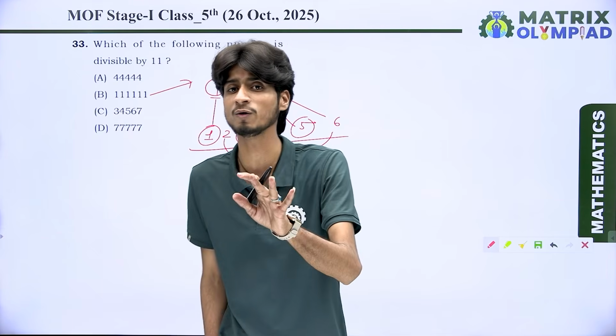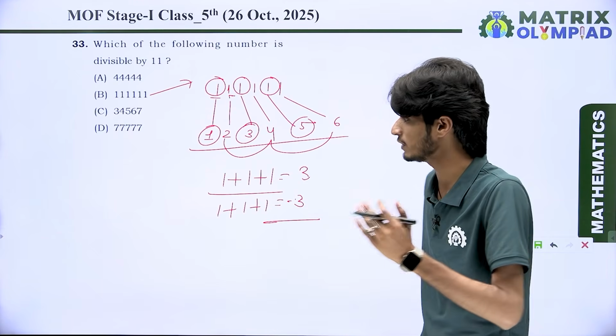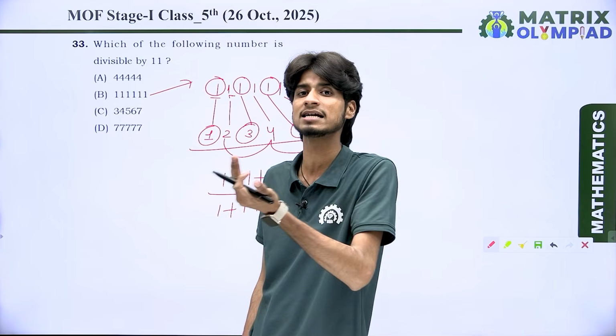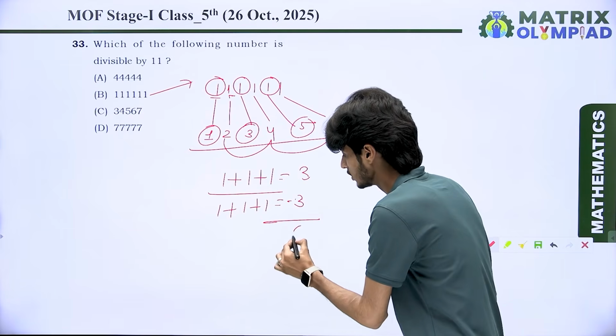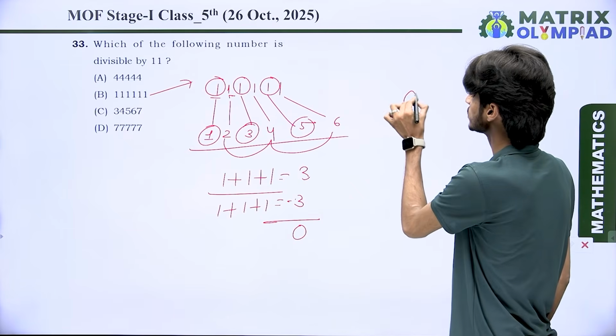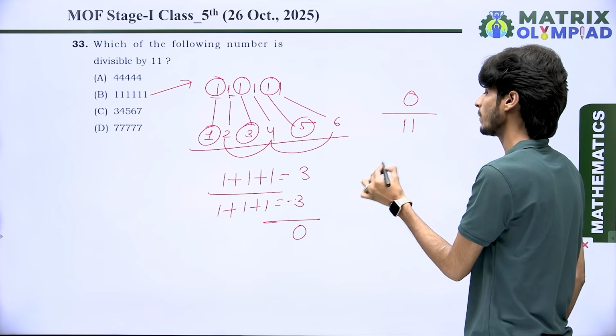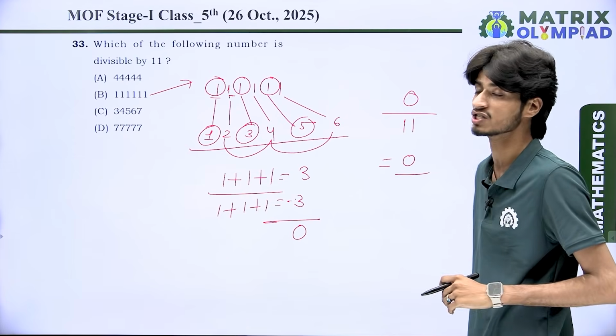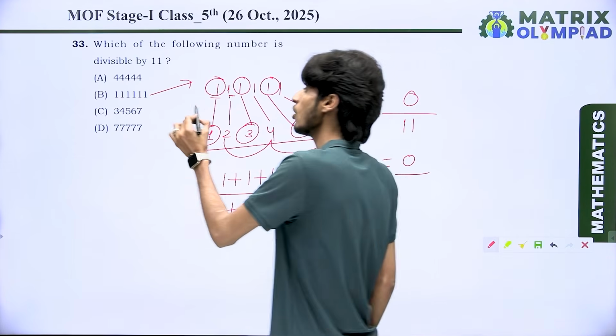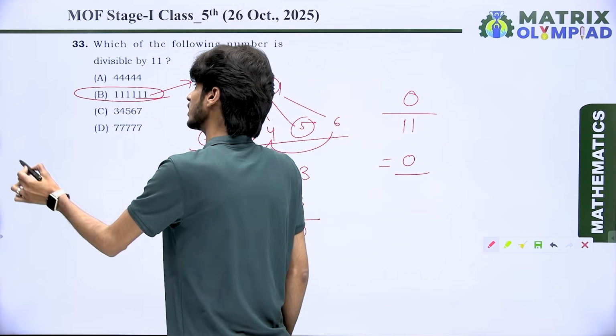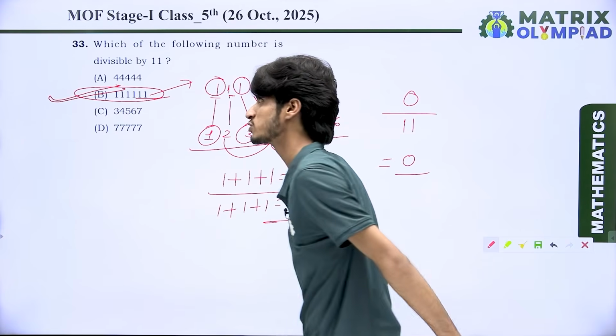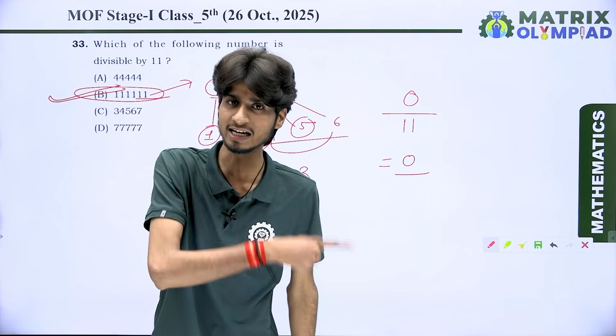Because according to the rule, we find the difference between the sum of odd place digits and the sum of even place digits. So this is 0. And dear students, 0 is divisible by 11 properly and gives the result as 0. That means the number is also divisible by 11. So this is the correct option for question number 33.